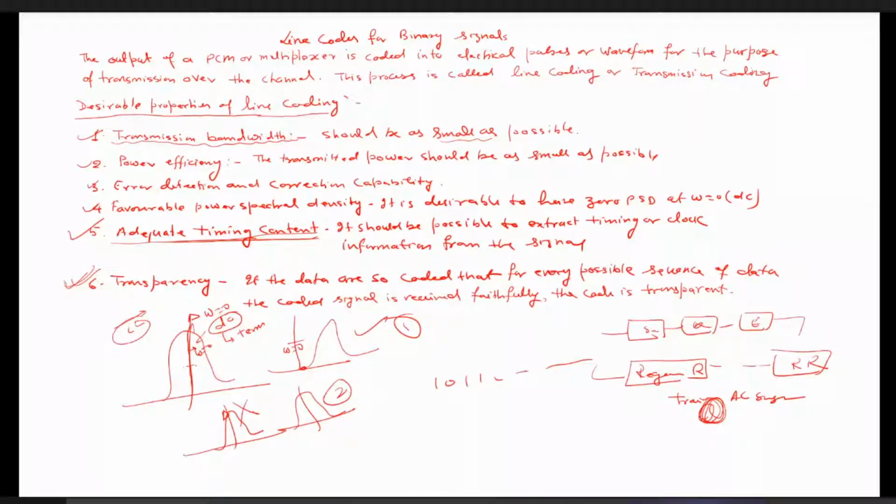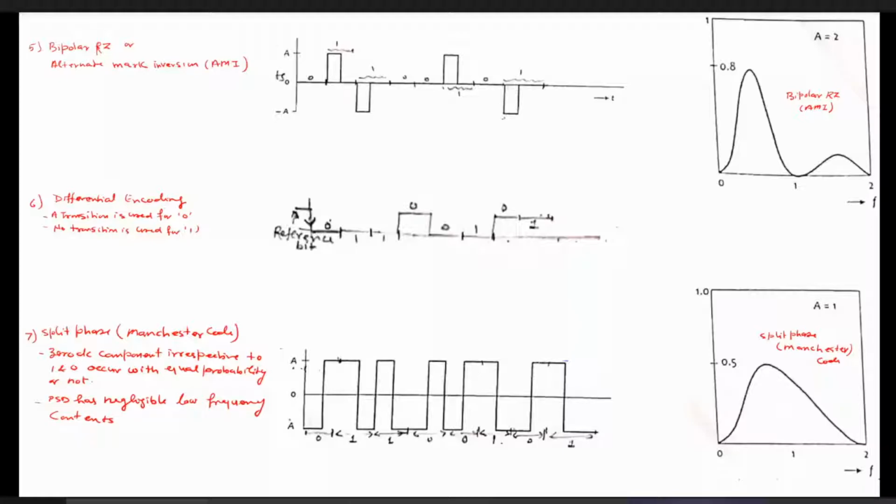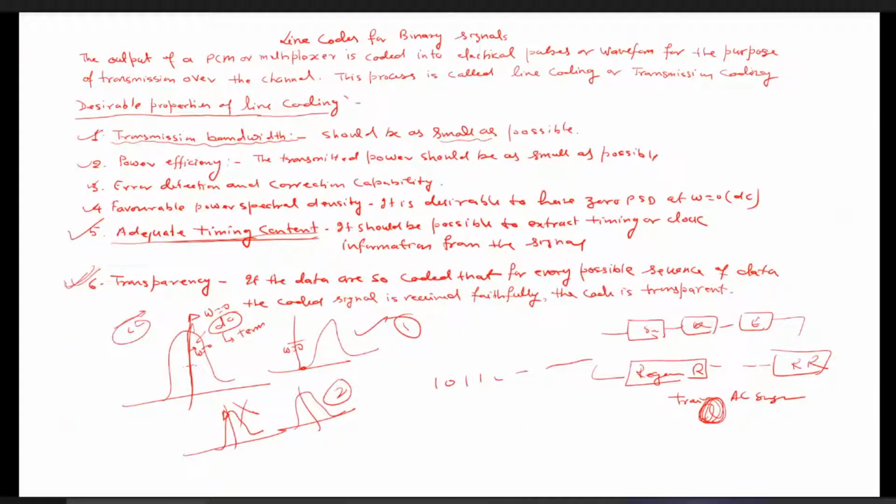For that, you can see there are a total of 7 line coding techniques. Now I want to let you know that if we have binary numbers, like suppose 0, 1, 1, 0, 0, 1, 0, 1, then how can this binary number be represented in electrical form? That is called line coding. So if you are able to represent this binary number in electrical form with certain rules, then that is nothing but a line coding technique. But at the same time, for that line coding technique, all these 6 properties should be satisfied.